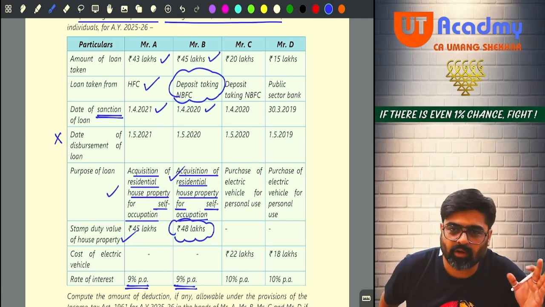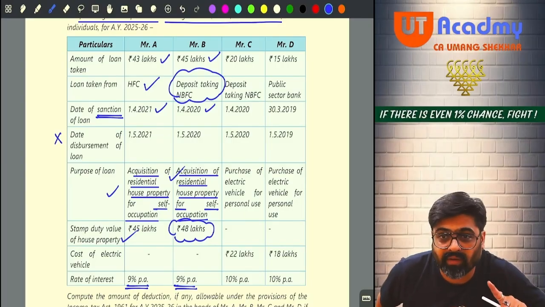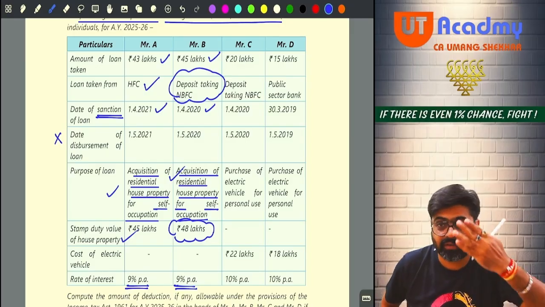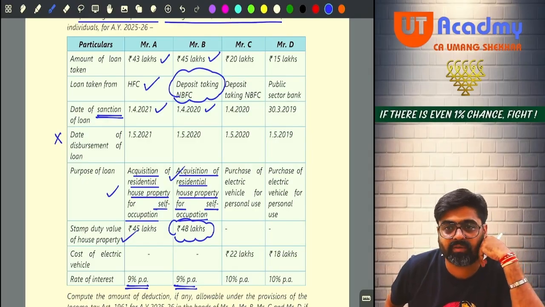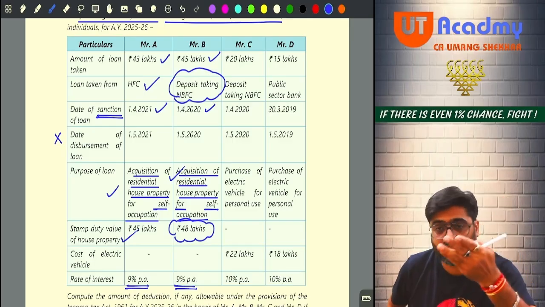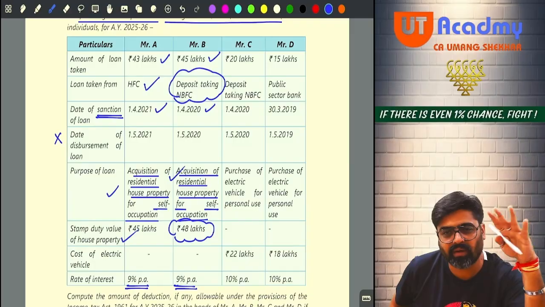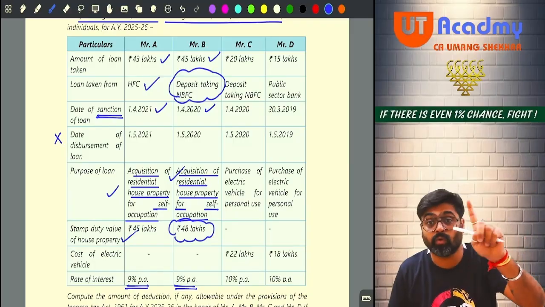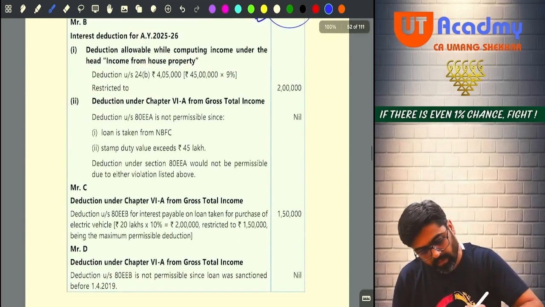24B. So under the head house property, you are going to claim 2 lakh. But the extra 2,05,000 will now not be allowed under 80EEA because 80EEA cannot be taken. Loan is taken from a deposit taking NBFC. Stamp duty value of the property is also more than 45 lakhs. Yes or no? So that extra 2,05,000 will be ignored. Will not be allowed under 80EEA. Yes or no? Only 2 lakh out of 4,05,000 will be allowed. Yes or no? Pay attention.